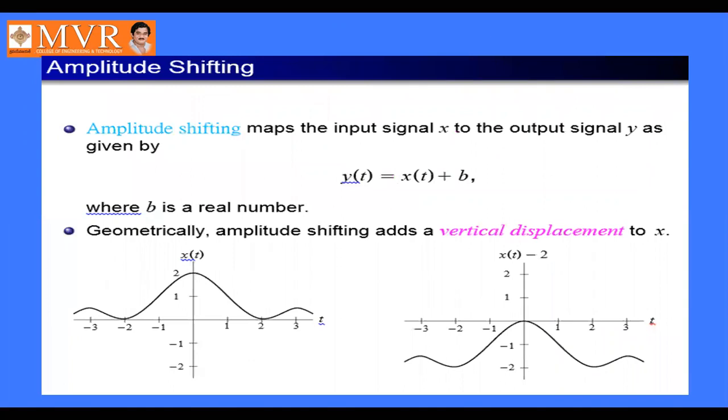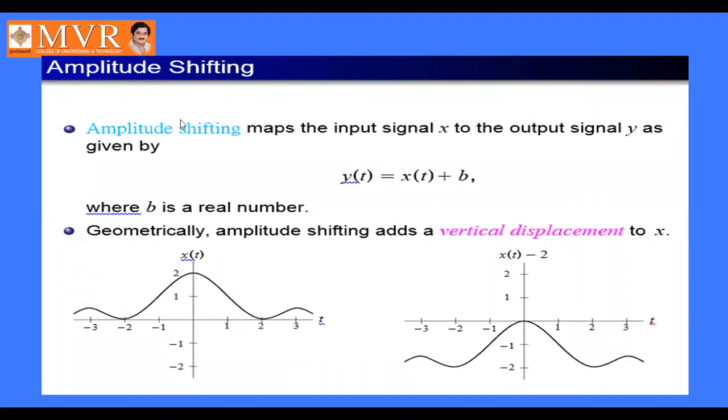Okay, next, amplitude shifting. Amplitude shifting maps the input signal x to the output signal y as given by y of t is equal to x of t plus b, where b is a real number. Geometrically, the amplitude shift adds a vertical displacement to x.